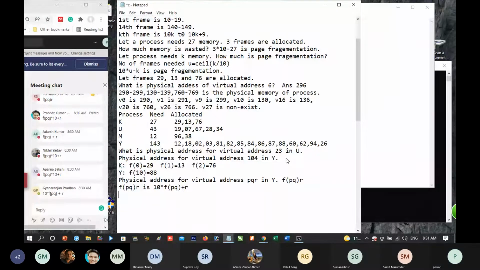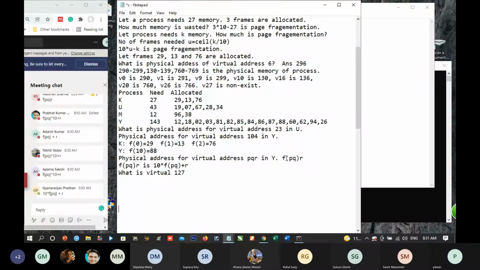Now, let us see. What is the physical address for virtual 127 in Y?